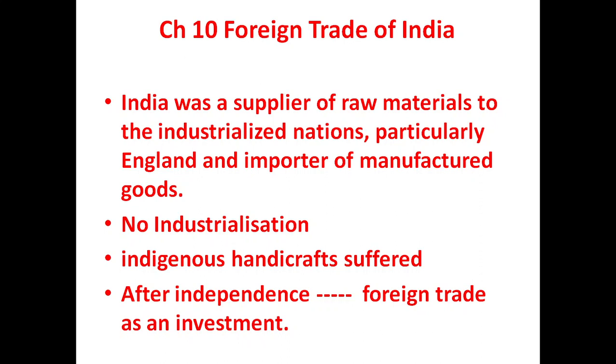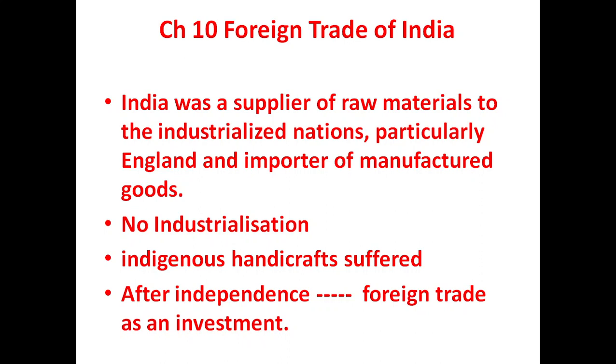So in the introduction, let me see the points which are given. India was a supplier of raw materials to the industrialized nations, particularly England, and an importer of manufactured goods. So there is no industrialization. Indigenous handicrafts suffered. After independence, foreign trade is considered as an investment. These are the points given in your textbook for the introduction.